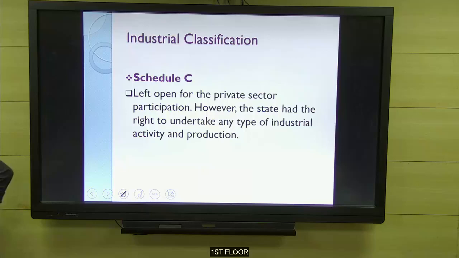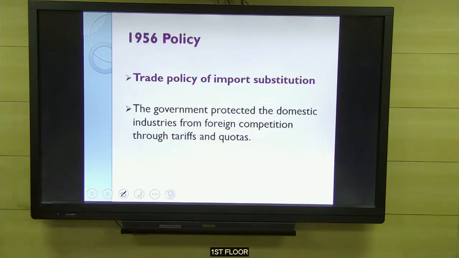So this is called Schedule C. Then, regarding foreign capital, the policy declared that foreign investments will be permitted, but the management would be in Indian hands. Here the concept of import substitution, which means the production should take place within our India, was emphasized in the industrial policy of 1956.